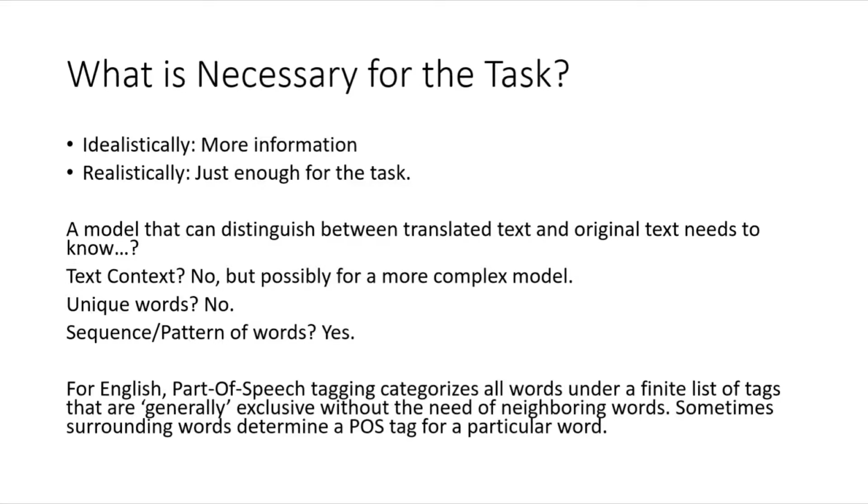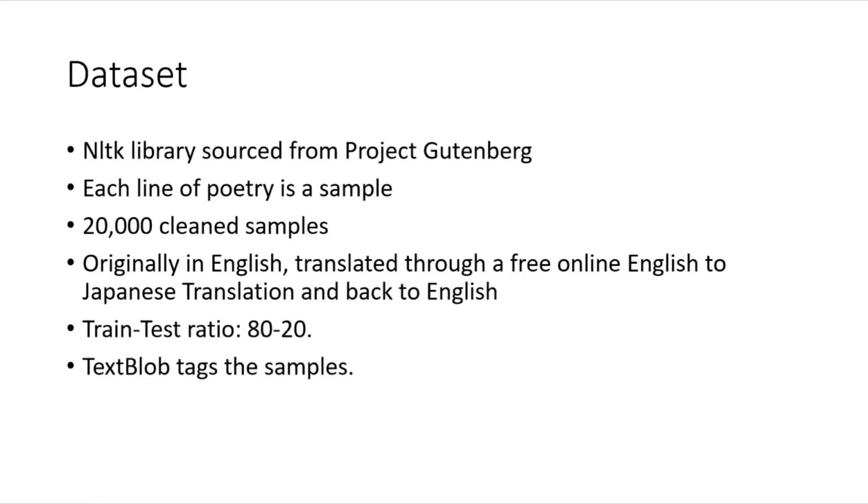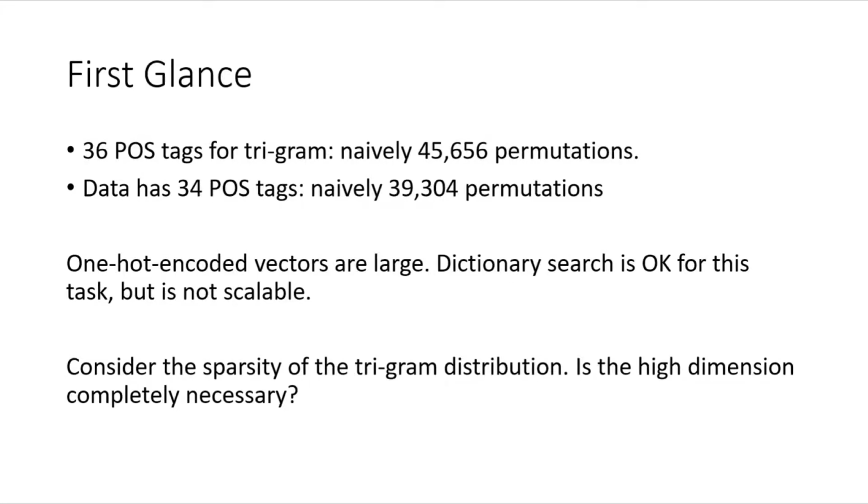Part-of-speech tagging is a way for English words to be categorized into finitely many classes. The dataset is from the NLTK library, sourced from Project Gutenberg. The Penn Treebank POS tag table contains 36 POS tags. Our data has 34 POS tags, and we're looking at a naive 39,304 permutations.